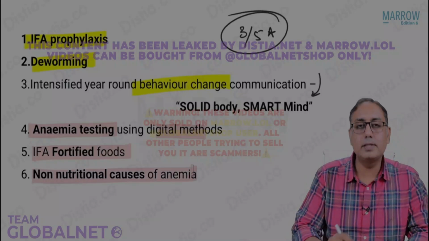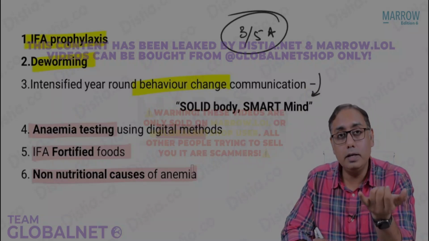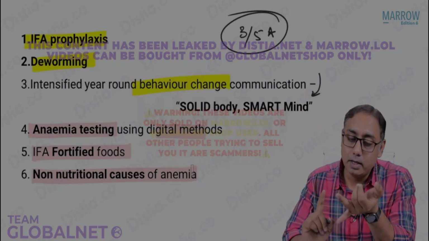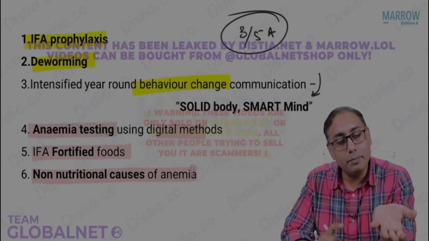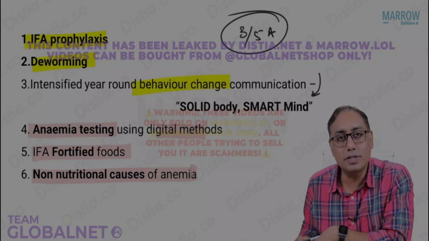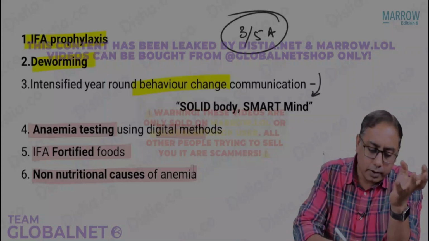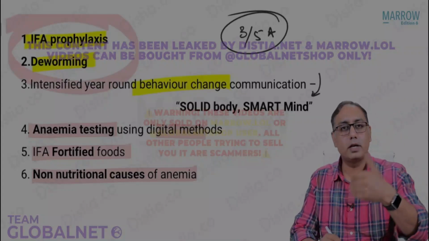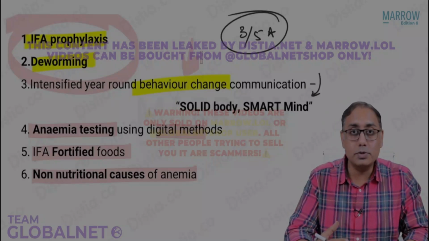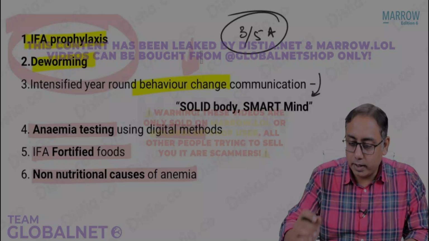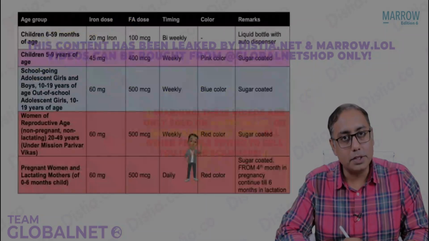And also addressing the non-nutritional causes of anemia, like malaria could be a cause of anemia, fluorosis could be a cause of anemia, hemoglobinopathies could be a cause of anemia, beta thalassemia could be a cause of anemia. So these are the non-nutritional causes of anemia. They should also be addressed. But under the program, for your MCQ point of view, these are the only 2 which are required. This has already been asked, that the focus of the Anemia Mukt Bharat is to have behavior change, solid body and smart mind.